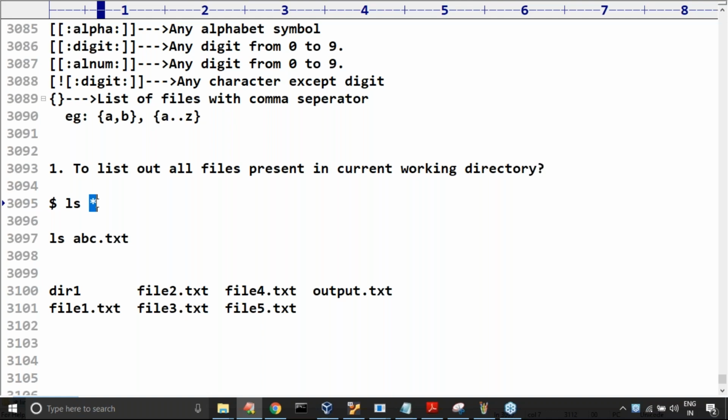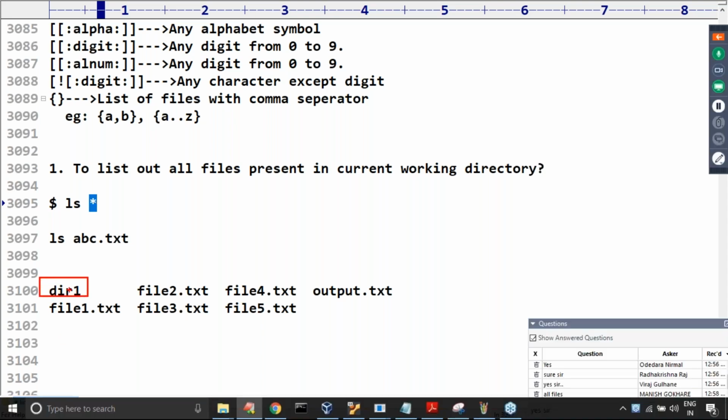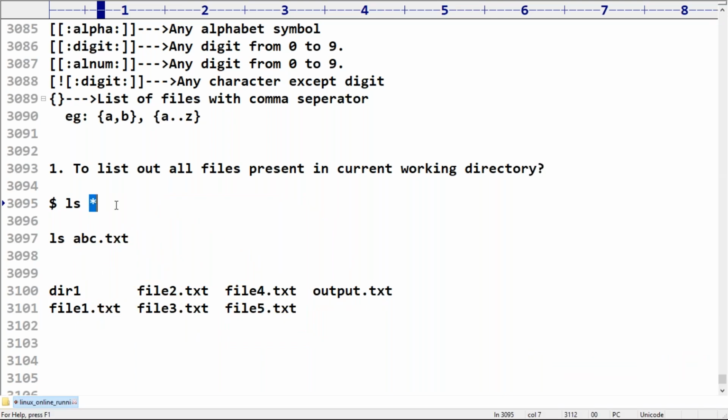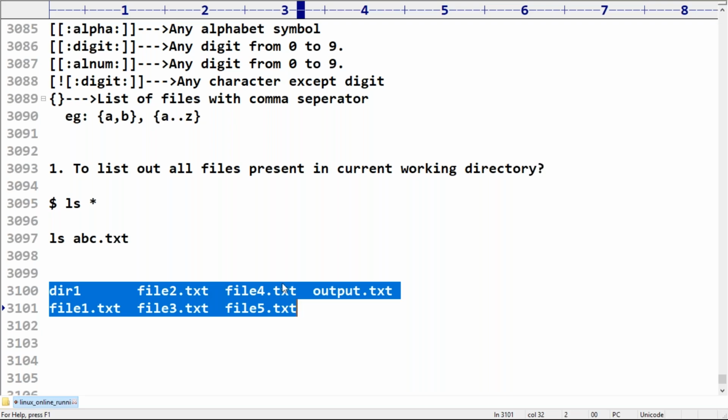Star means any character, any number of times. So is dir1 covered under star or not? Please confirm. Next, is file2.txt covered under star or not? File4.txt covered or not? Output.txt covered or not? File1.txt, file3.txt, file5.txt covered. I hope everyone is in a position to understand. What is the meaning of star? Any character, any number of times, which covers all these names.